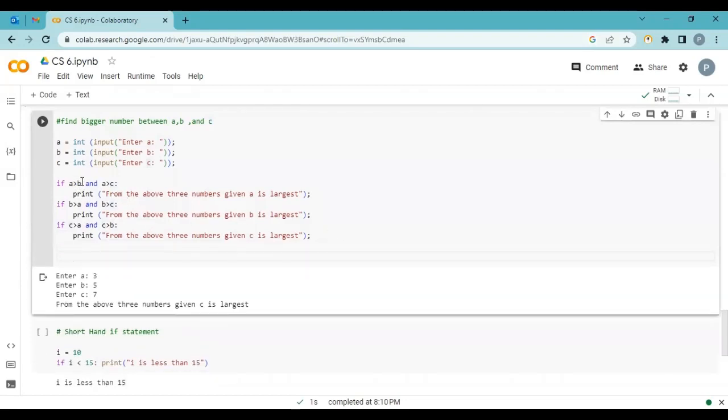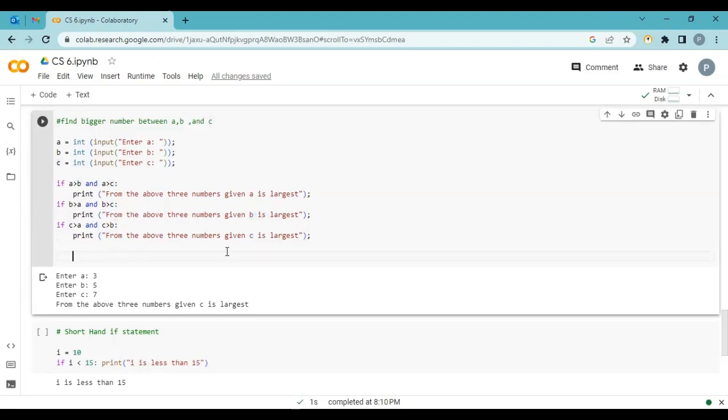A greater than B and A greater than C, that means among the 3 given numbers, A is the largest. If B greater than A and B greater than C, that means B is the largest number. And C greater than A and C greater than B, that means C is the greatest.